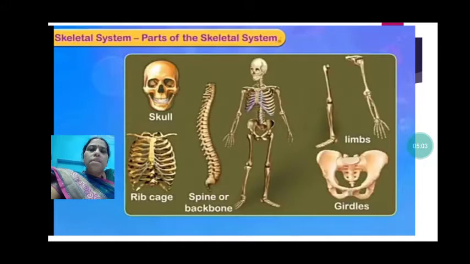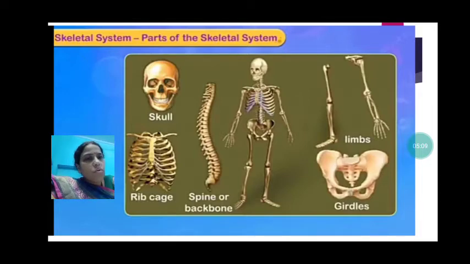Parts of the skeletal system. We are going to read about the different parts of the skeletal system like the skull, rib cage, spine, which is also called the backbone, then limbs and the girdles. We'll read about them one by one. First of all, we'll deal with the skull.